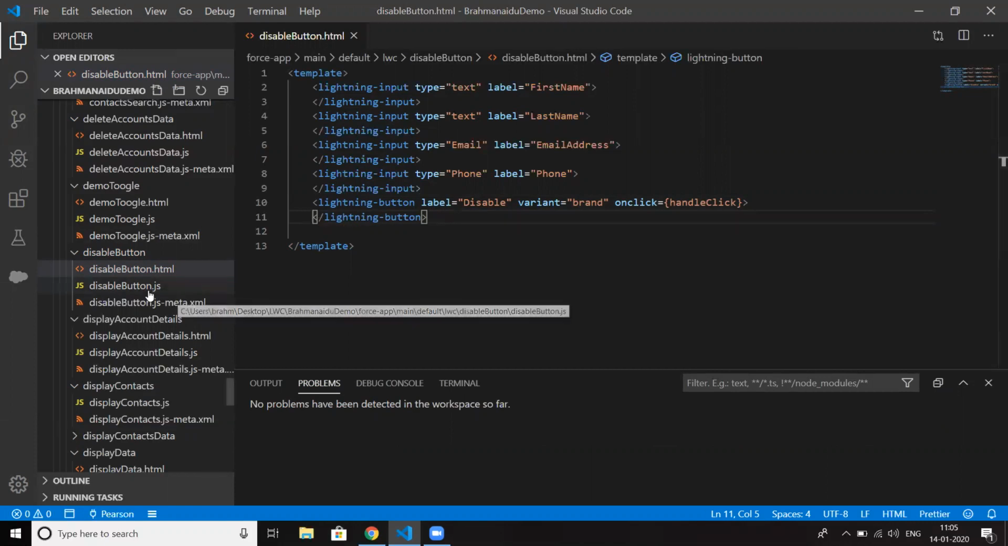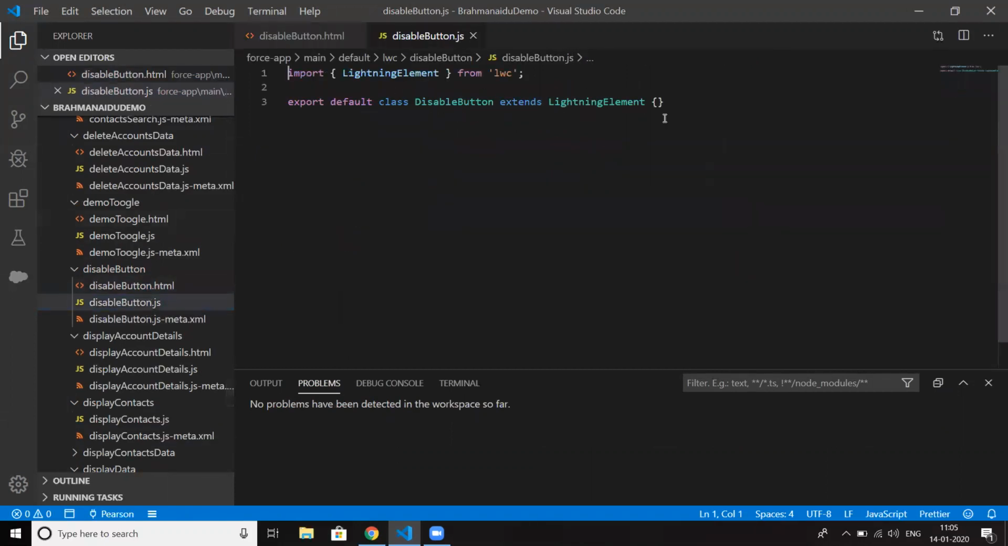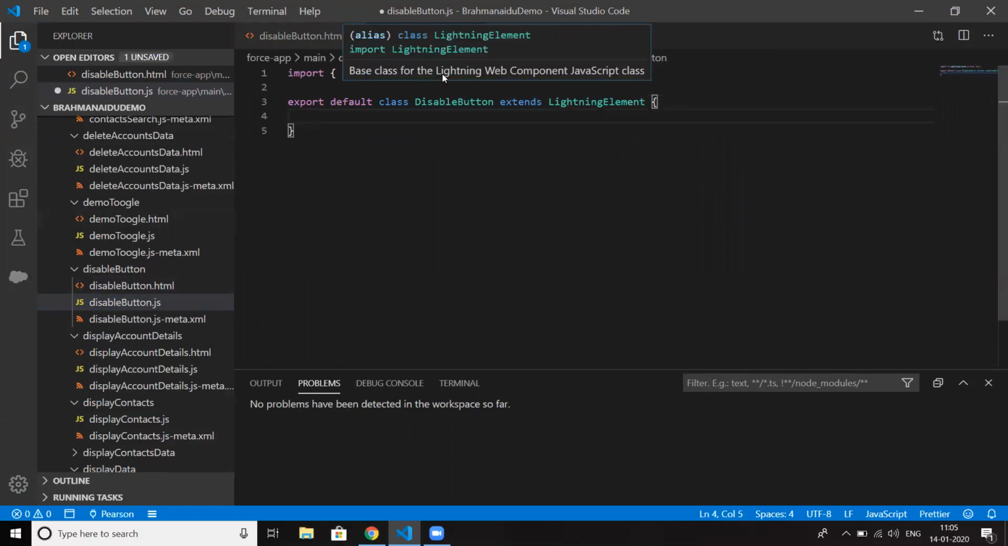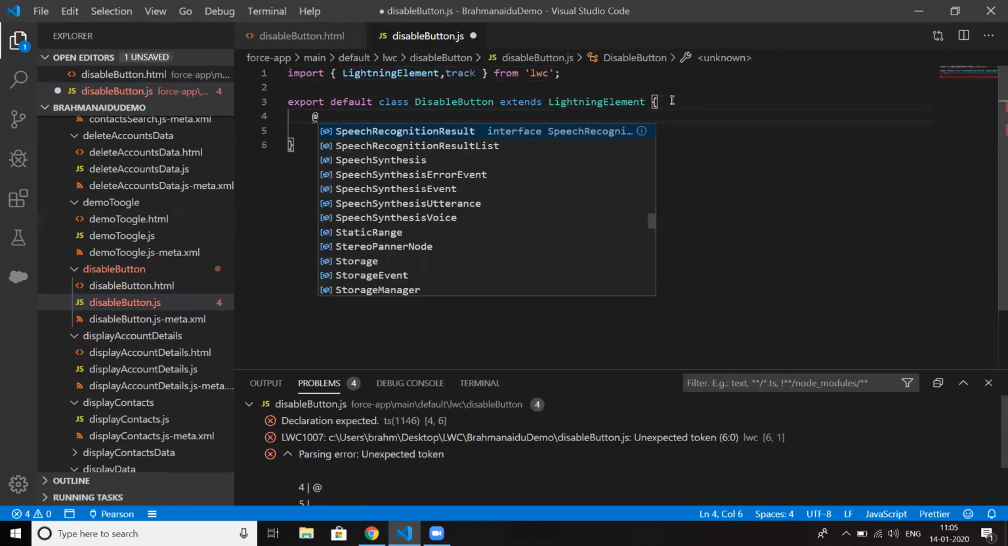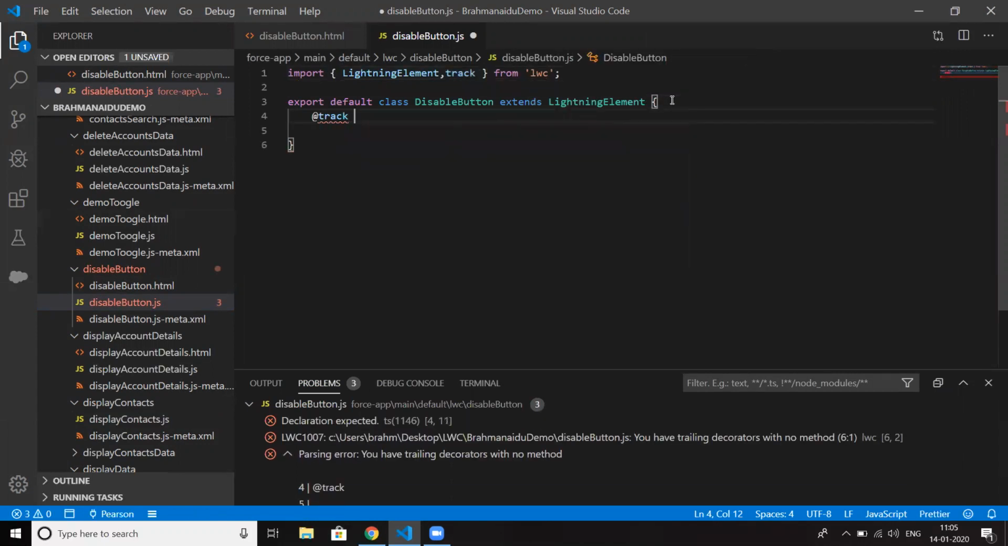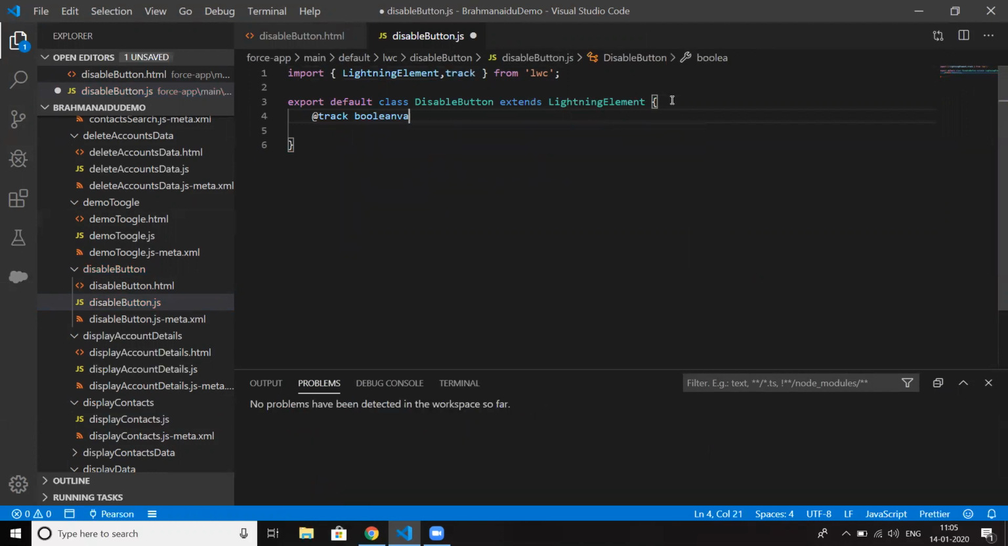Okay, so let me write the controller for it. I'm importing track property, and @track booleanVar equal to false. By default, I just want to show the input fields in an enabled mode. Whenever the user clicks on a button, then I want to disable the input fields. So by default, it will be false.